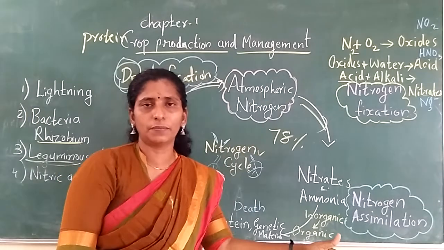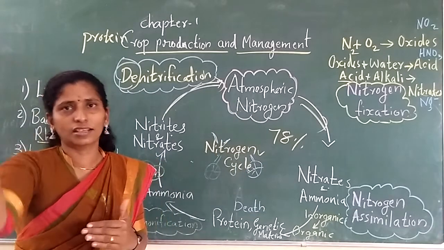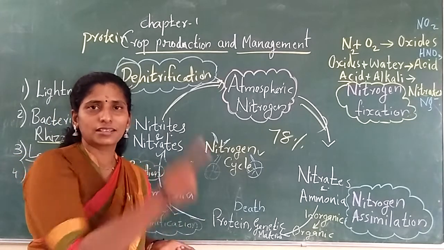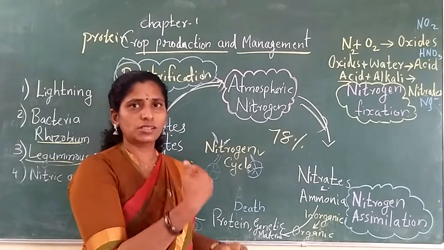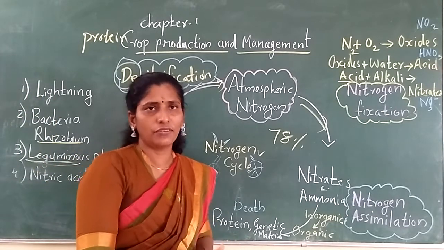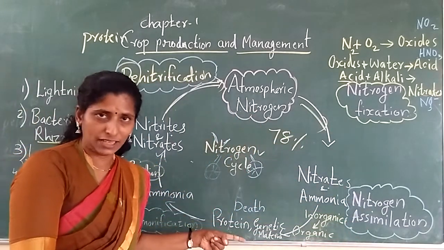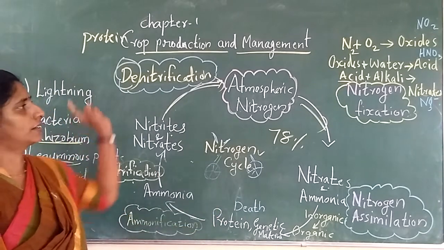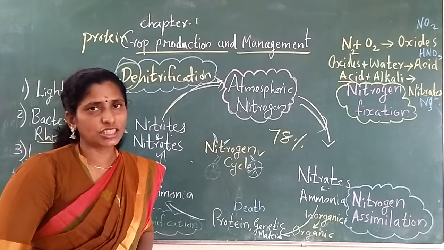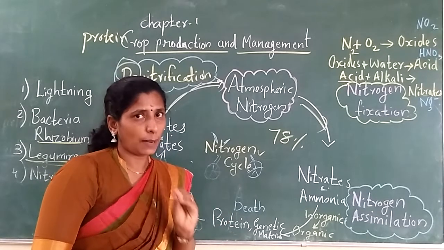Now where is the nitrogen? It is in the atmosphere. So is there any reduction or increase in the nitrogen in the atmosphere? No. Why? Because of the nitrogen cycle, like the water cycle. Water is used, reaches the soil, goes up again and comes back. The same way, atmospheric nitrogen reaches the soil, then plants and living organisms, and from them again to the atmosphere. That cycle is called the nitrogen cycle.